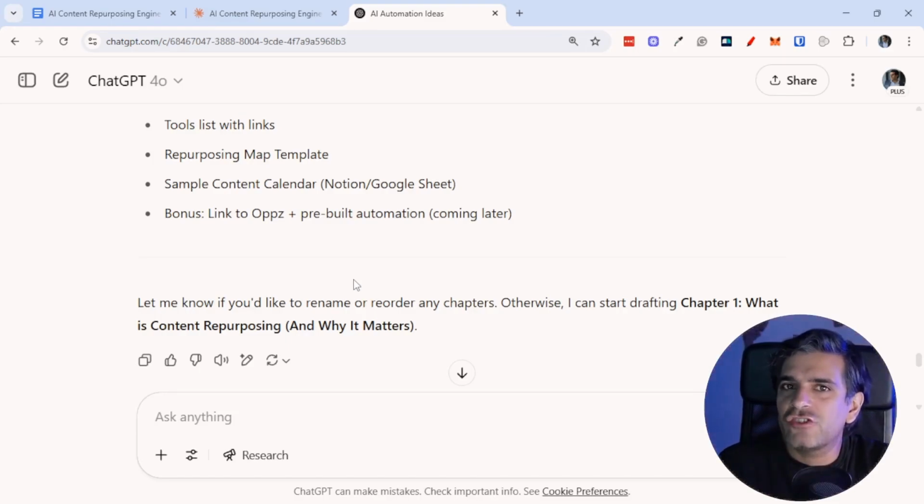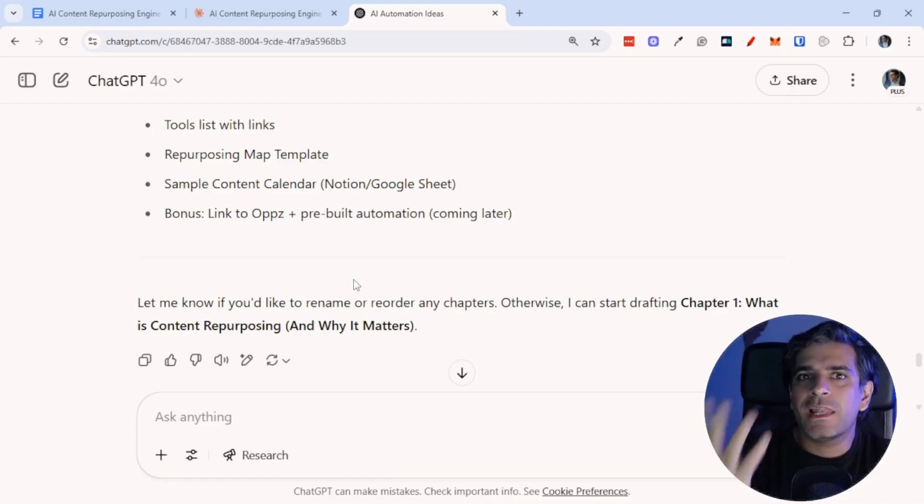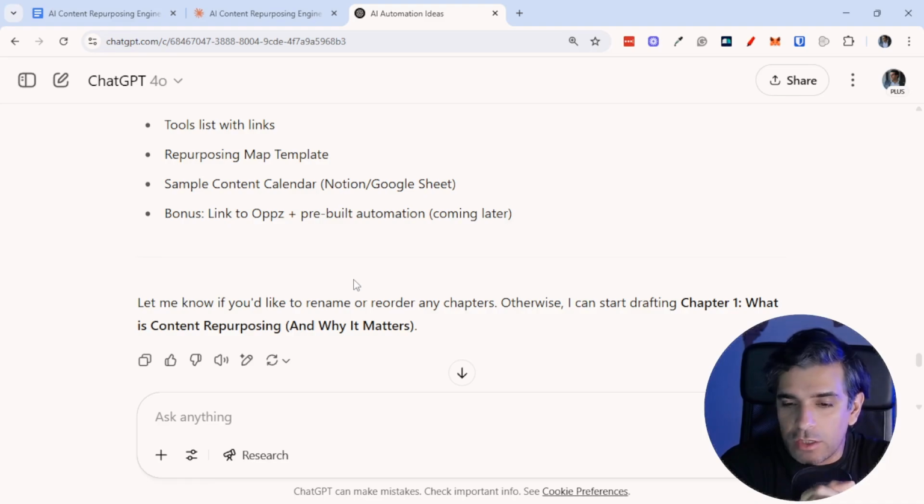Personally, I prefer ChatGPT for brainstorming and idea creation because I find ChatGPT is more, I want to say the word human, but it's a bit more in line with my thoughts that way. And that's what it gave me in the end. So that was really good. But then I wanted to switch over to Claude. And the reason why I wanted to switch over to Claude is ChatGPT sucks at long form content. It is absolutely terrible at long form content.